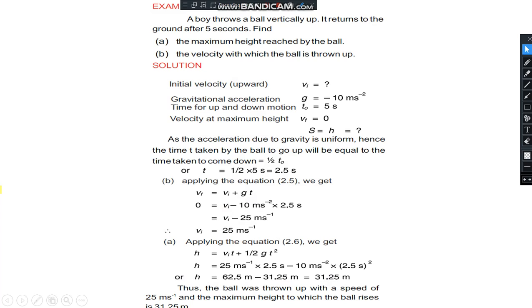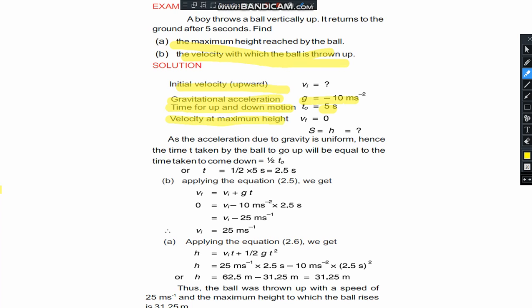Here is another example. A boy throws a ball vertically up. It returns to the ground after 5 seconds. Find the maximum height reached by the ball and the velocity with which the ball is thrown up. Initial velocity we have to find. Gravitational acceleration, and the time for up and down is equal to 5 seconds. Here we take g as negative because the body is moving away from the earth.